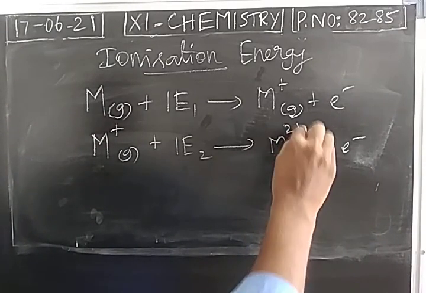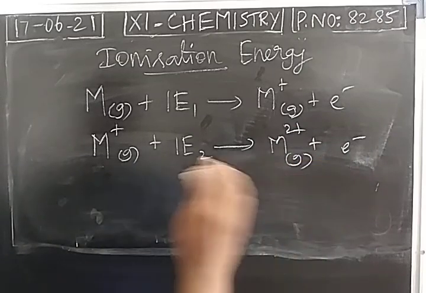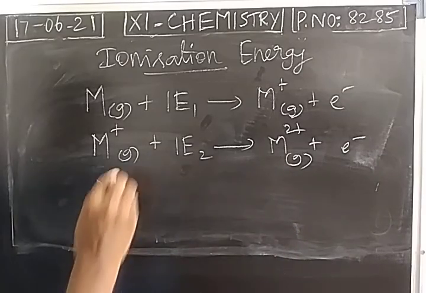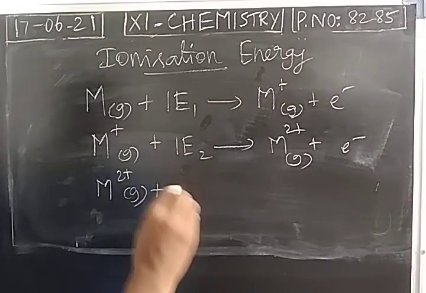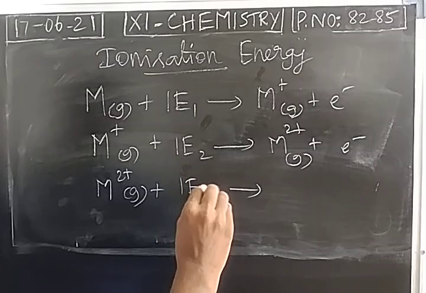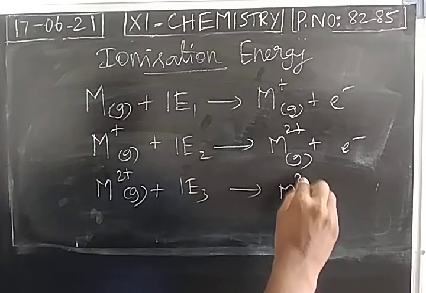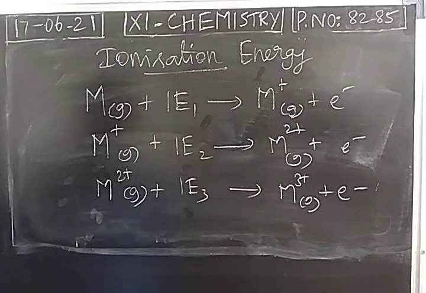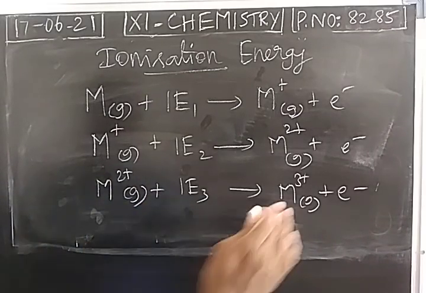It becomes a bivalent cation. The energy supplied is called the second ionization energy. From the bivalent cation, if one more electron is removed, the energy supplied is called third ionization energy. So it becomes a trivalent cation.